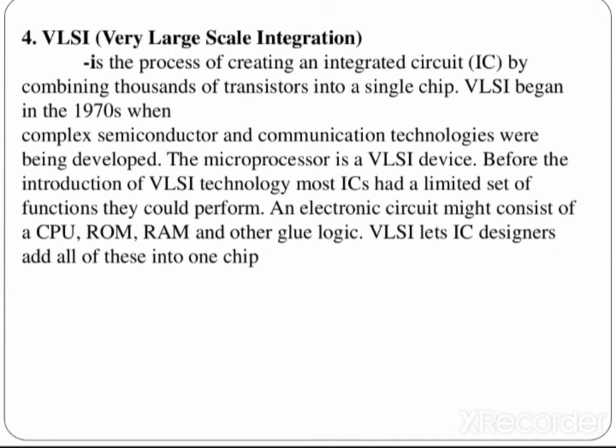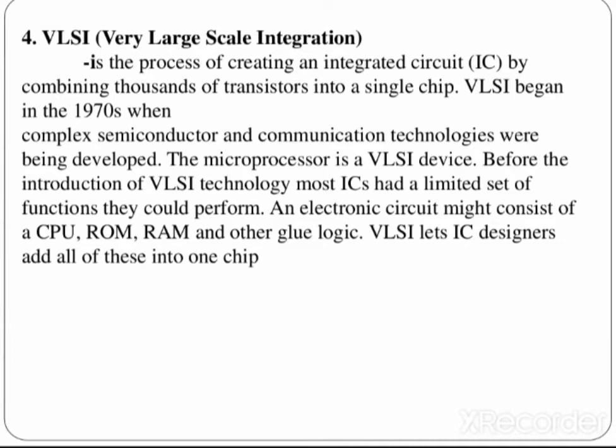Then the next type is very large scale integration. VLSI is used very popularly recently. VLSI is now everywhere. With VLSI we can mount CPU, RAM, ROM circuits together. So inside a computer you can find very large scale integration.